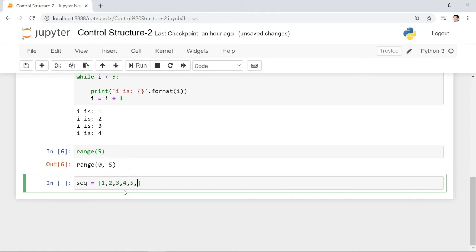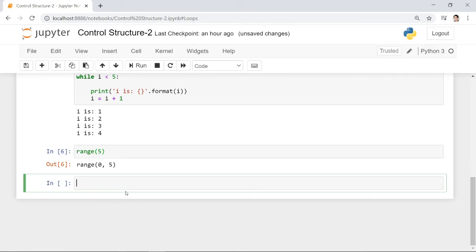What if I want you to create 50 of this? Will you type it from 1 to 50? What if I want up to 1000? Can you type from 1 to 1000? This is not a smart way to do this. So we use the range.